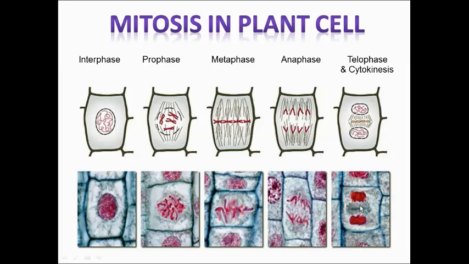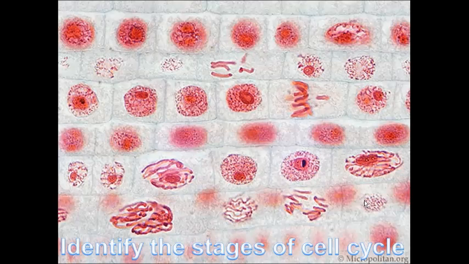And this cell is at telophase. How do I know it's telophase? I see two nuclei inside the cell. This is the last stage of cell division. I see actually a cell plate forming here. That means cytokinesis is taking place already, right? So sometimes in diagrams, we need to be able to identify the cell at different stages of mitosis.